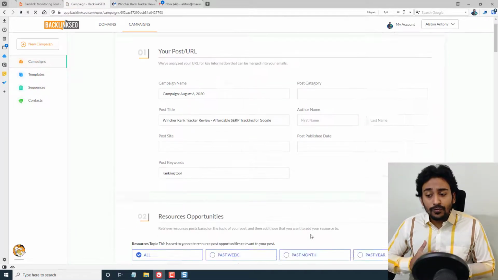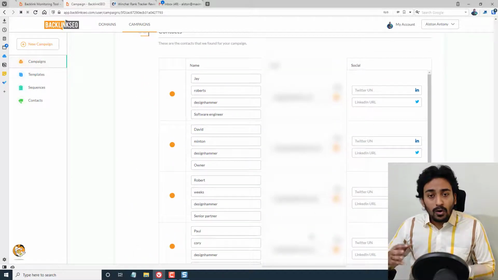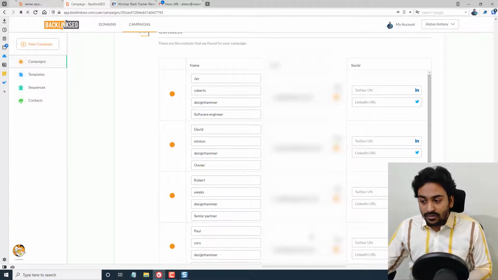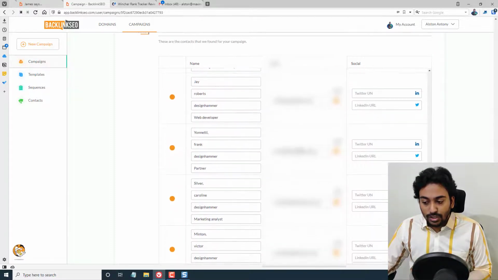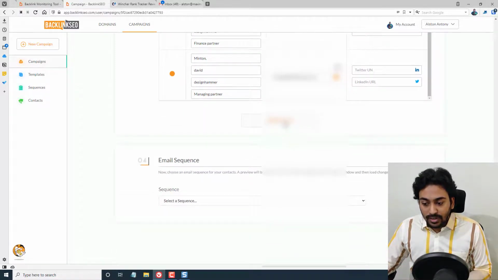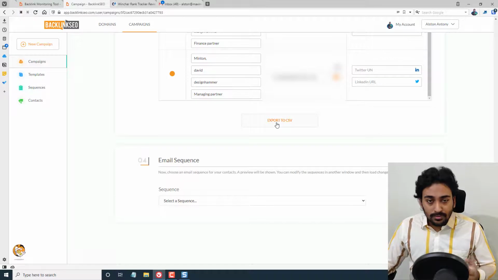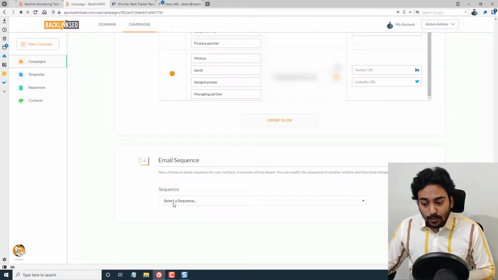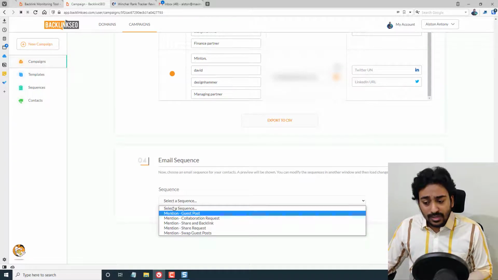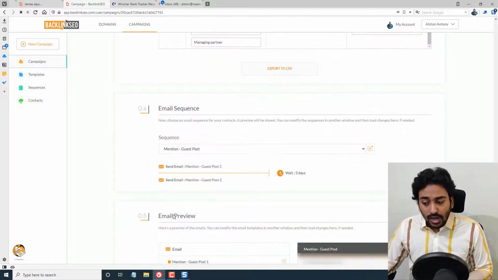Now it will try to find contact addresses for all the websites it received. For example, in this case, you can see it found the name, it found the right email addresses, and all these things are shown here. Once you have done that, you have the option to export this to CSV if you prefer manual reach out, or if you want to send the emails directly from Backlink SEO, you select the sequence you want to use, and you can see it mentions guest post.